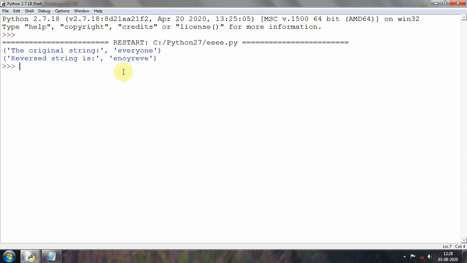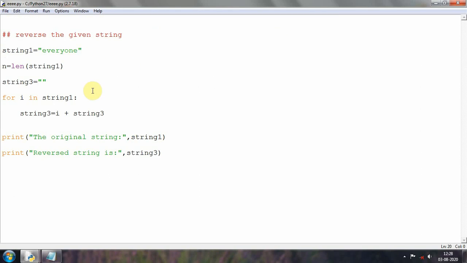As you can see here, the original string is everyone, and this e is coming here, then n is here, then o is here, then y is here, then r is here, then e is here, then v is here, and then e has come to the end. So like this, with the help of hardly 3 to 4 lines of logic, you can reverse a string in Python. So isn't it easy guys?